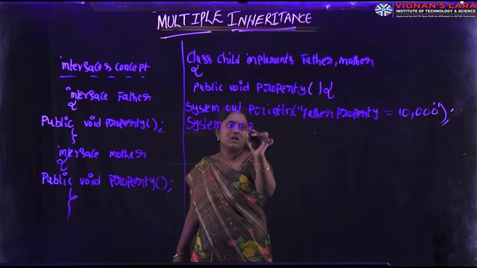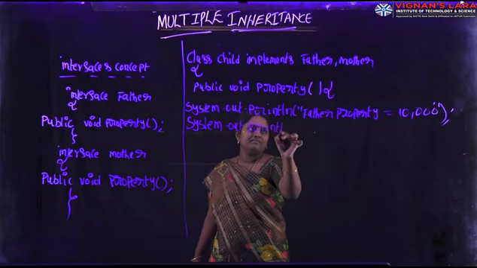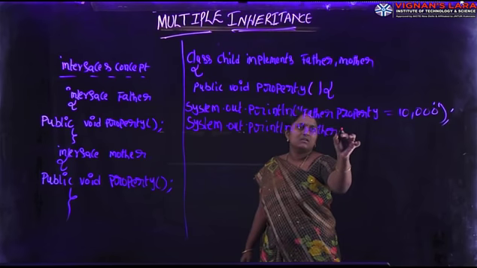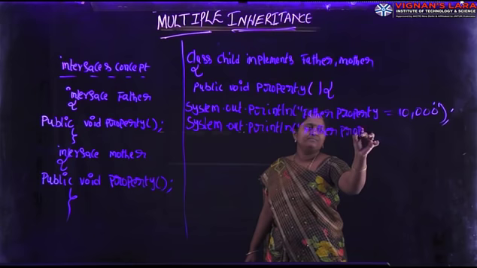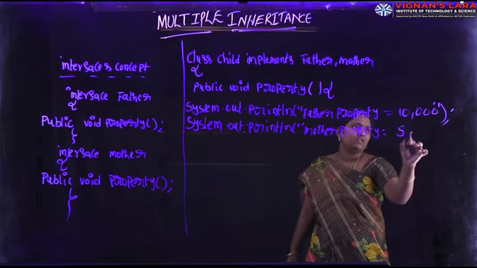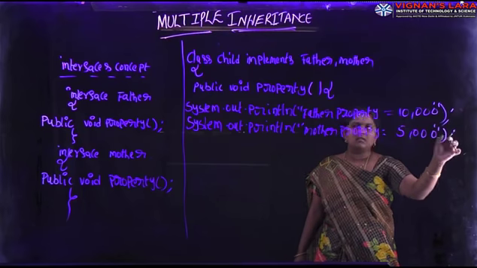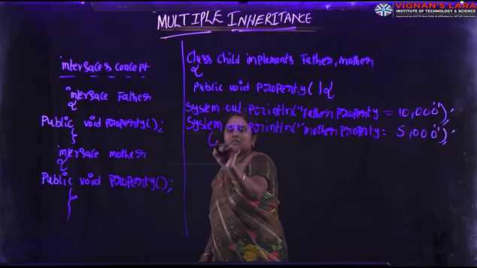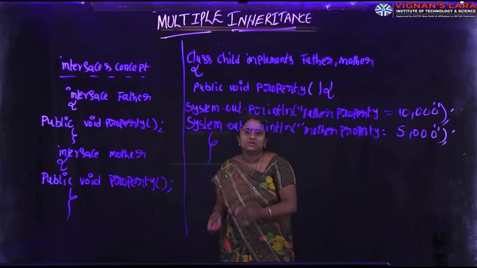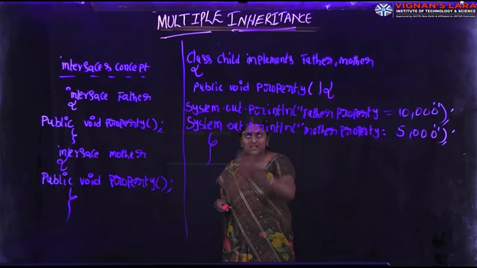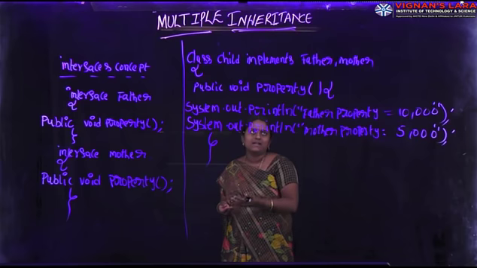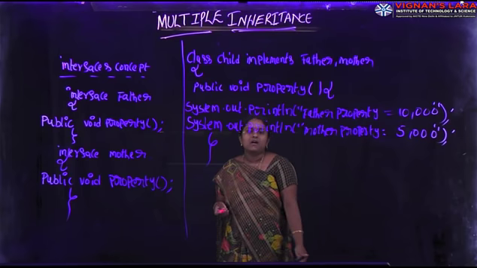Here System.out.println, Mother property equal to 5,000. So we provide the body for the corresponding interfaces, Father and Mother. That method is the property method. Here Child is the subclass, Father and Mother are superclasses. Here Child gets all the properties from Father and Mother.